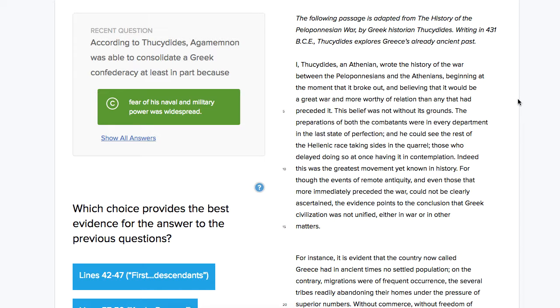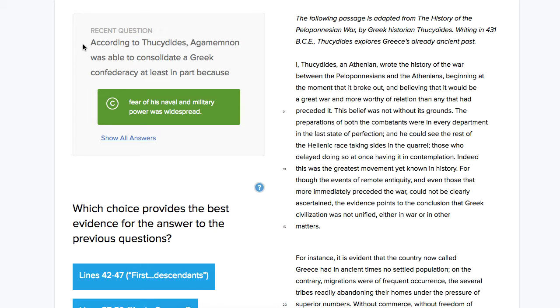This is Ben from Testive, and we're looking at an SAT citing evidence question. Now, this question asks you to choose the best evidence for the answer to the previous question. And the previous question is listed right up here.